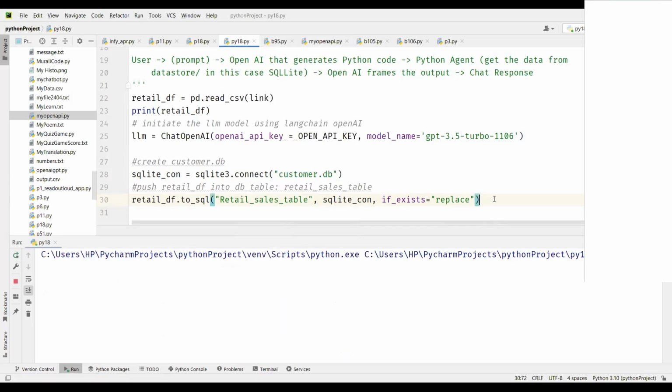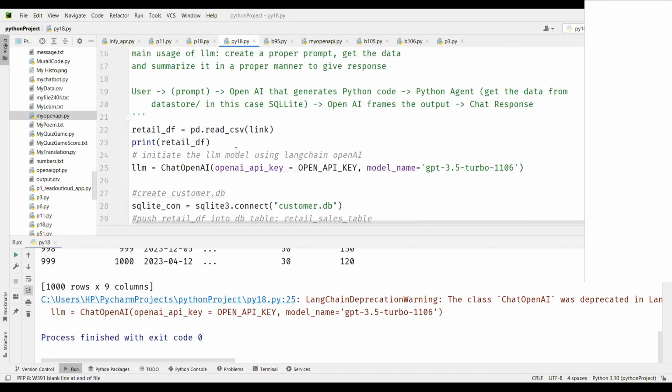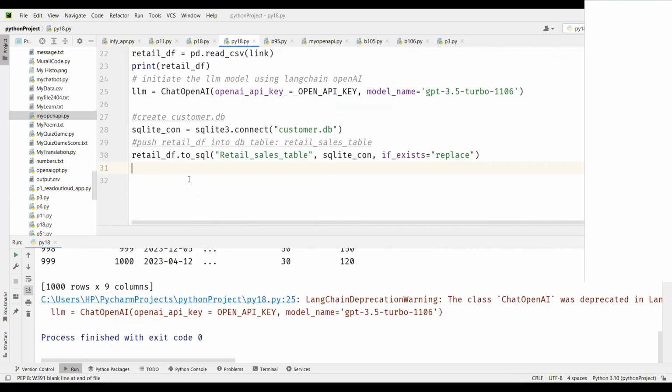We have created the SQLite database. We have connected. We've got the data from GitHub. We have used the ChatGPT API to start building this application. Now we need to perform the actual pulling of the data, right?